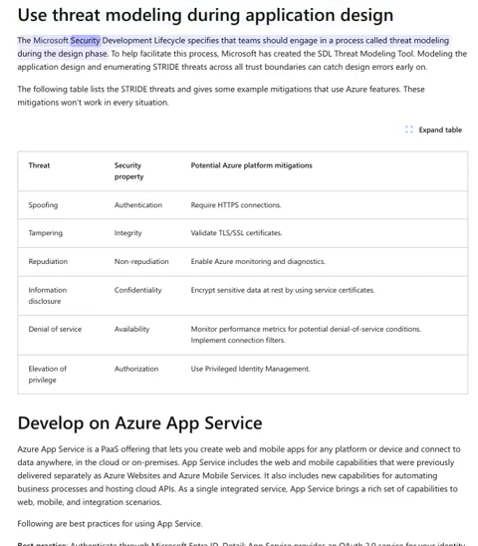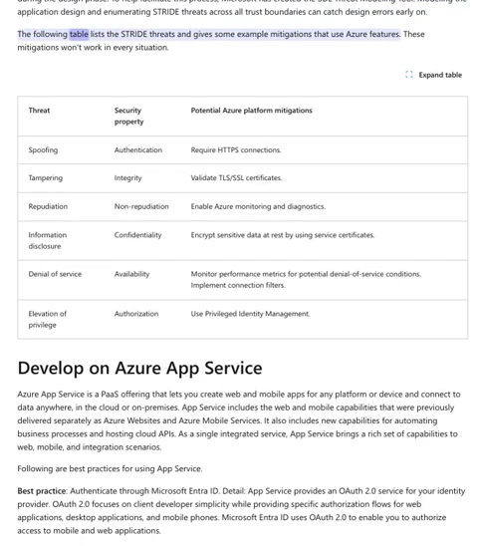Use threat modeling during application design. The Microsoft Security Development Lifecycle specifies that teams should engage in a process called threat modeling during the design phase. To help facilitate this process, Microsoft has created the SDL Threat Modeling Tool. Modeling the application design and enumerating STRIDE threats across all trust boundaries can catch design errors early on.